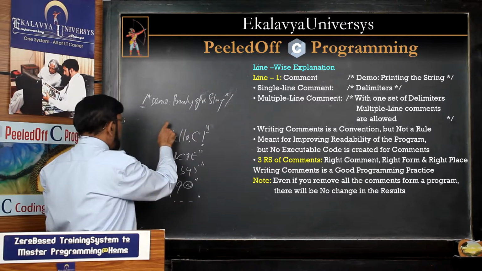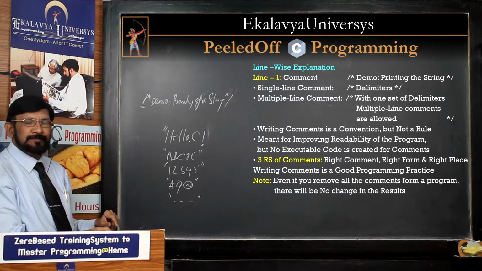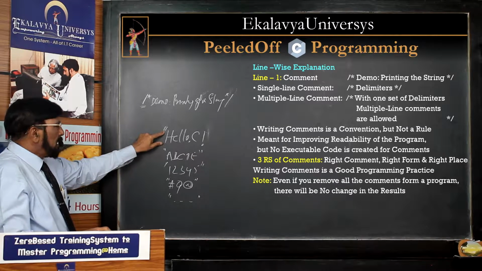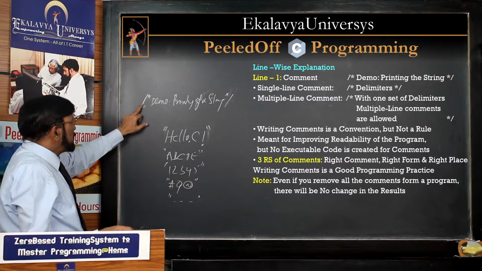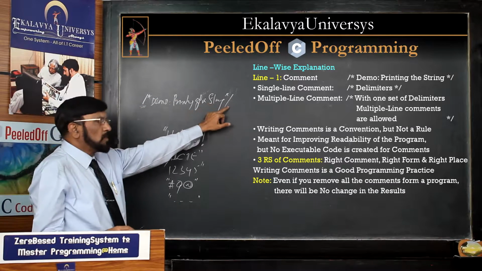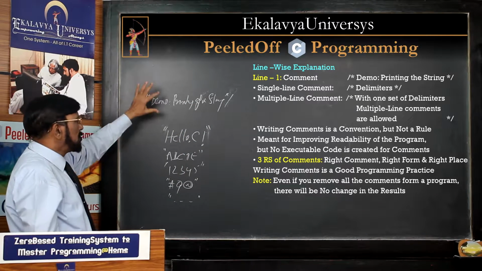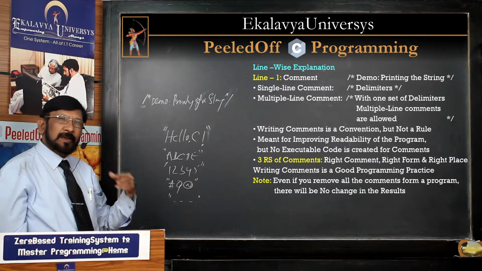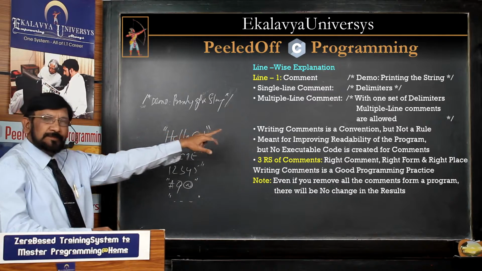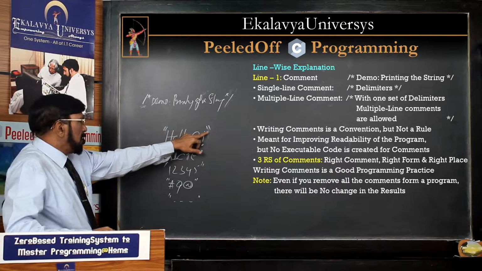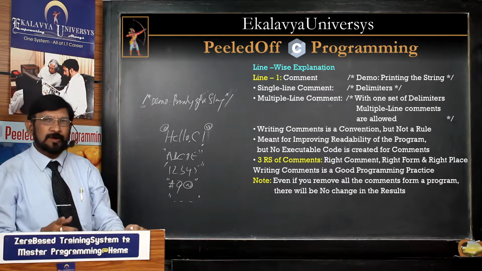Suppose if you write this one, what does the computer think? A string is started. This is the delimiter for that. And where is the string ended? Here it is ended. So for every delimiter, if an opening symbol is there, a closing symbol will be there. By that, you can convey to the computer, this is a comment, this is a string, this is a character, like many elements. Contextually, I will introduce several elements. You must understand the delimiters. Now when it is printed, these delimiters are not printed. That point you have to understand.